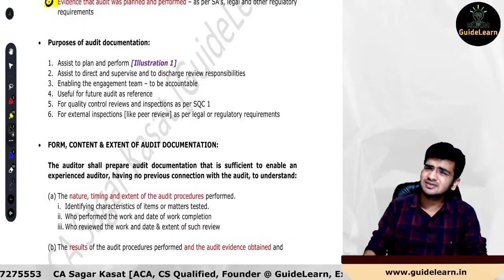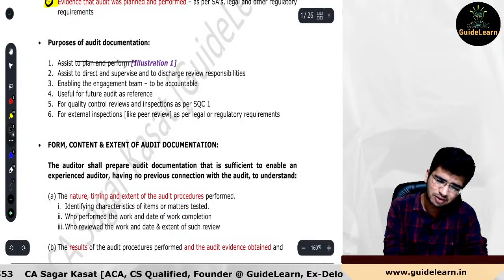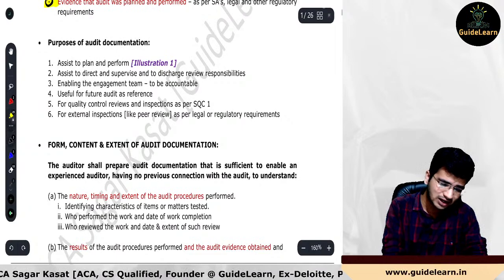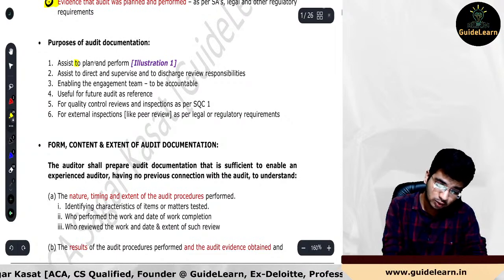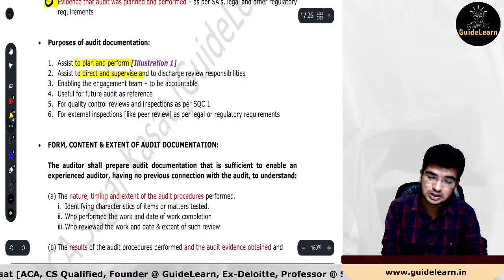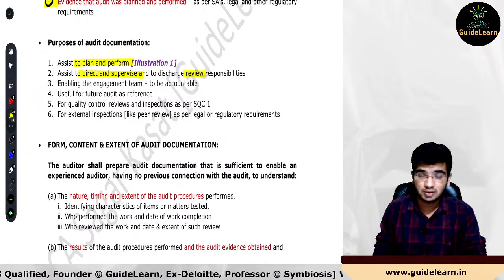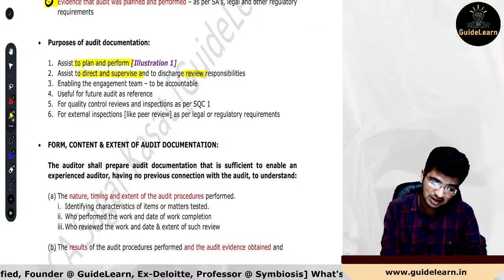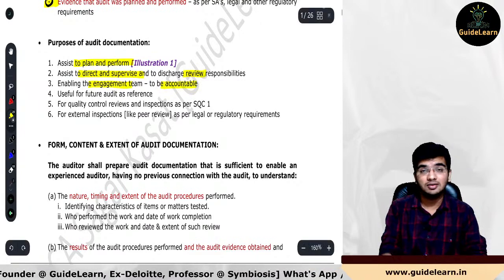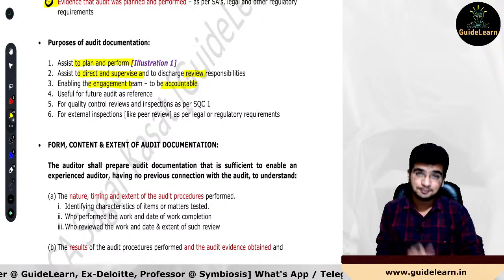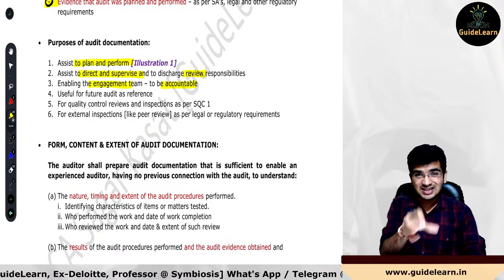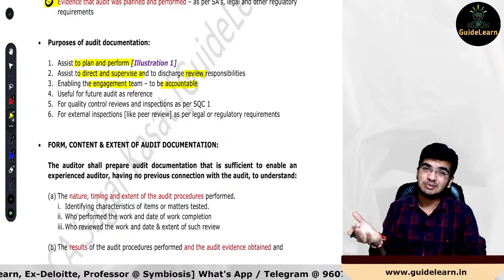What are the purposes of the audit documentation? Very basic point: to plan and perform, to direct and supervise. I'll be just quickly running through this. To plan and perform, after that to direct and supervise, and to discharge the review responsibilities by the manager of the audit, engagement manager. After that, enabling the engagement team to be accountable. Whatever the work has been performed, accountability will be assigned to each and every engagement team member based upon the audit documentation.